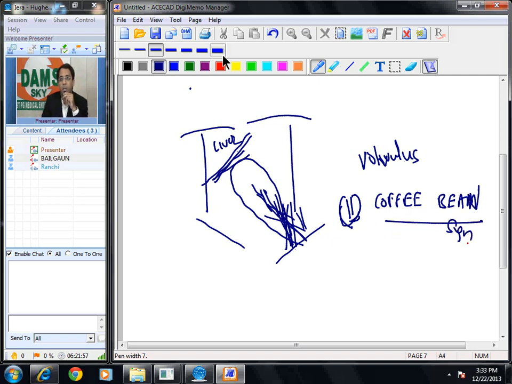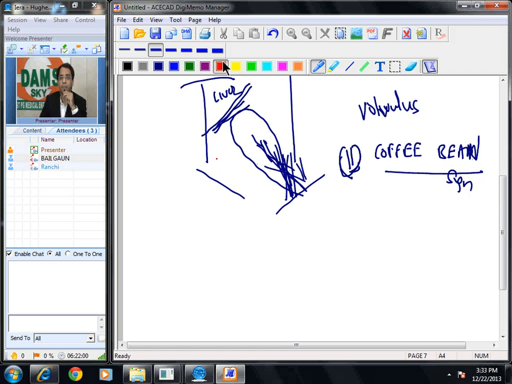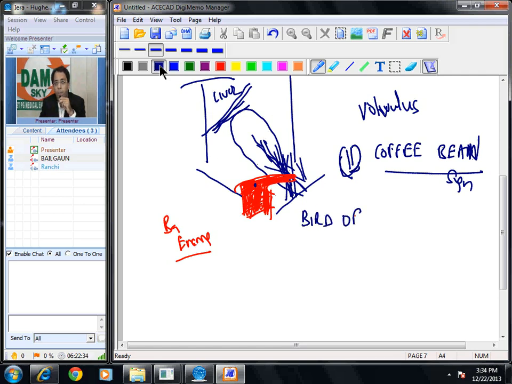Now suppose I do a barium study, suppose I do a barium enema and I give barium into the bowel through the rectum, what will happen? Barium will go till here, then it will narrow down. Barium will not be able to go beyond the sigmoid colon because there is a knot, there is a twist. So this appearance of a dilated rectum with tapered sigmoid has been called the bird of prey sign.